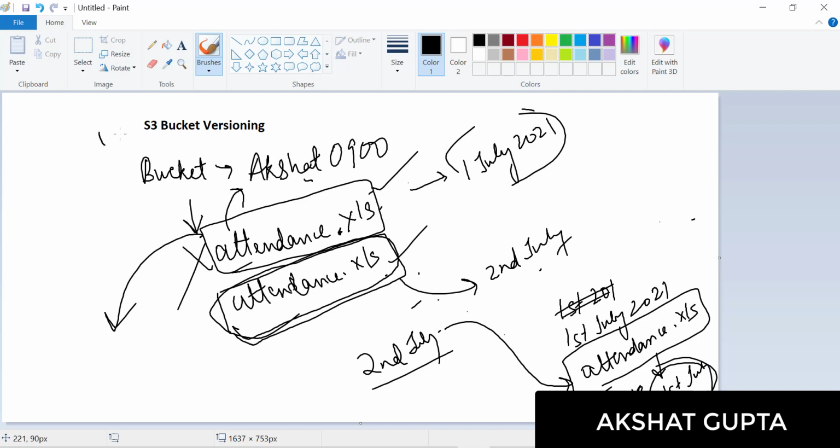But let's say I have enabled versioning. So what will happen in this case? A backup file, a version, would be created. So versioning is creating a version, something like a recycle bin.